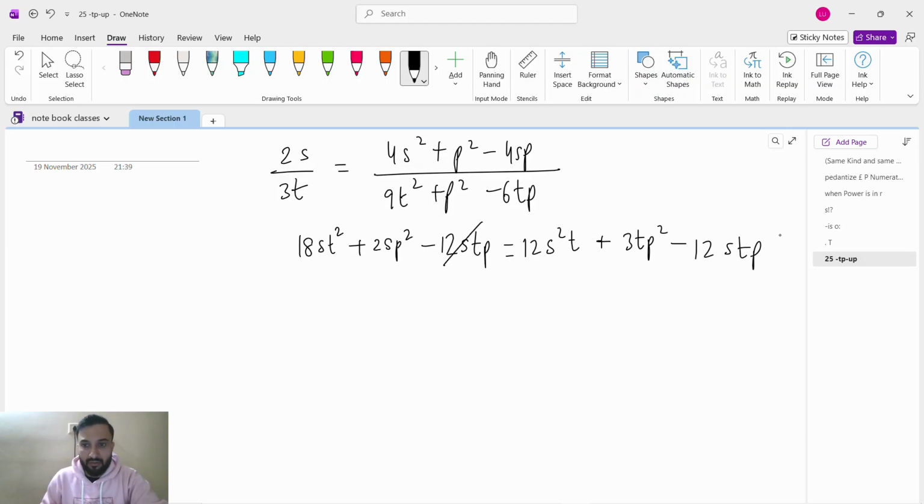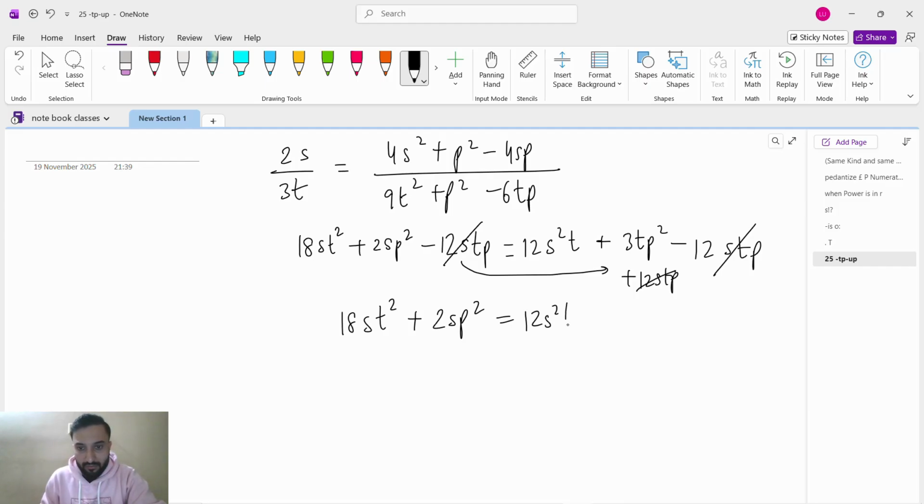See, minus 12stp will get cancelled, because if the minus 12stp goes to that side, it becomes plus 12stp, so plus 12stp and minus 12stp cancel. Remaining is 18st square plus 2sp square equals 12s square t plus 3tp square.